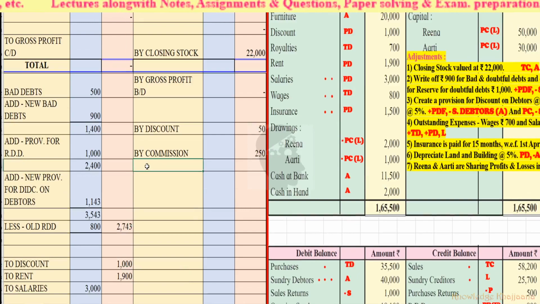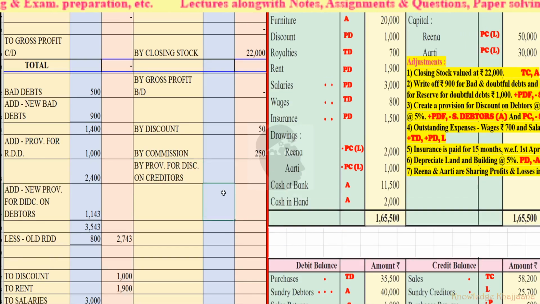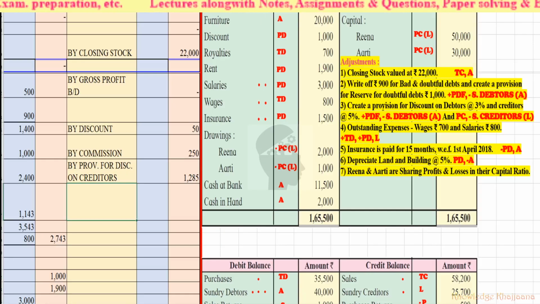By provision for discount on creditors. Okay, how much is the provision for discount on creditors? Rupees 1,285. Okay, next. So with this we have completed adjustment number 3 also.